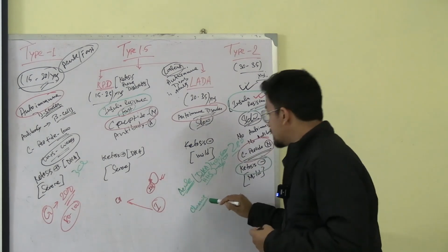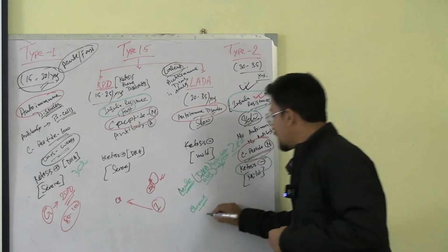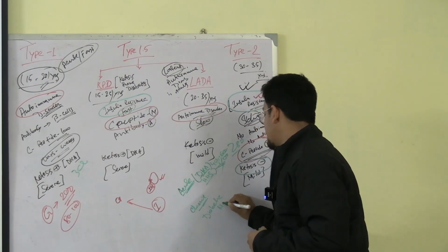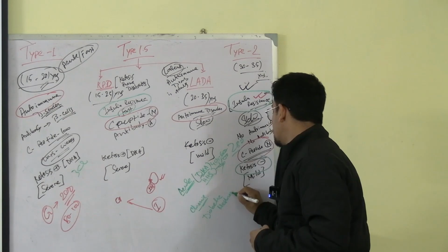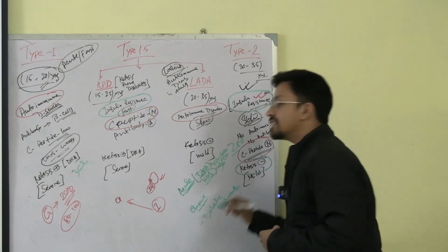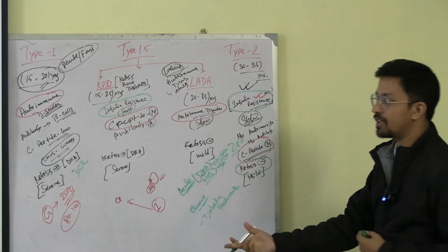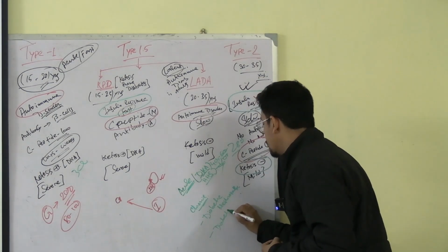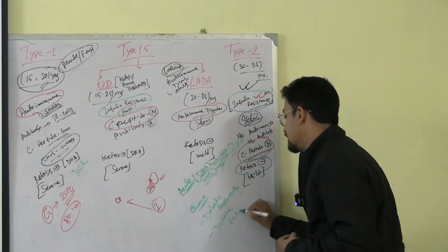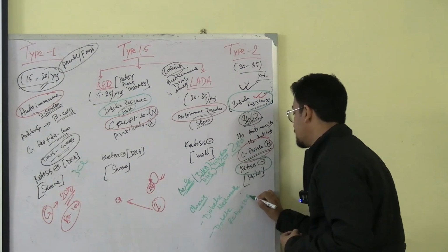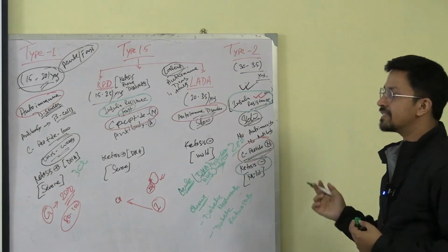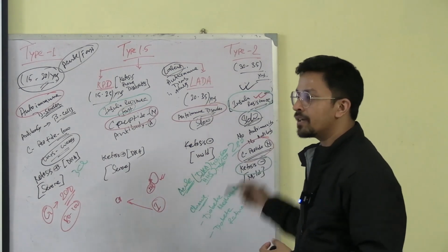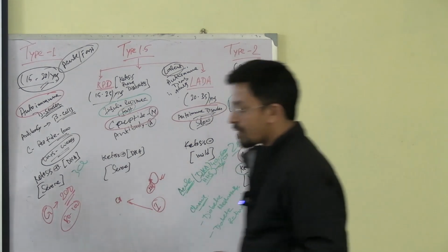Examples of chronic complication: one is diabetic nephropathy. What do you understand by this? Kidneys are getting damaged because of long-standing diabetes. Okay, and another one is diabetic retinopathy. What do you understand by that? Retina is getting damaged. In simple words, that is the meaning. Retina is getting damaged, kidney is getting damaged. Kidney getting damaged means diabetic nephropathy. Retina getting damaged means diabetic retinopathy. That's all. Okay. Now let's see the case.